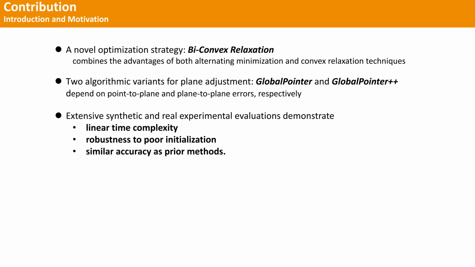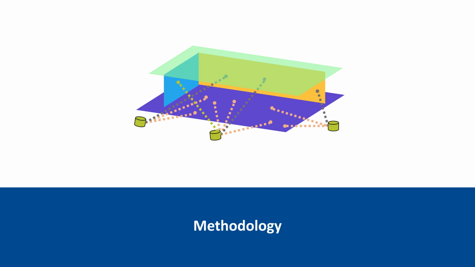Finally, extensive synthetic and real experimental evaluations demonstrate that our method can perform large-scale plane adjustment with linear time complexity and robustness to poor initialization, while achieving similar accuracy as prior methods. Next, I will derive our main contributions in detail.